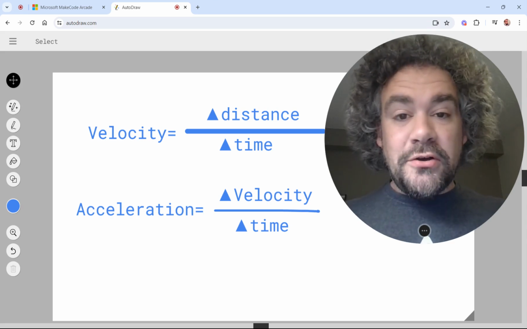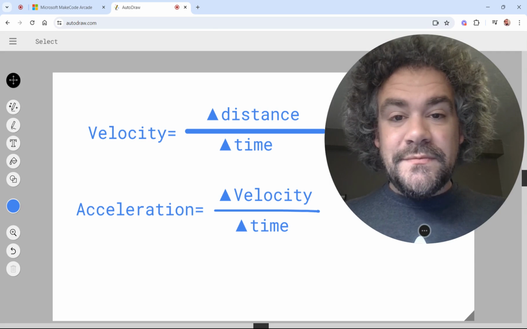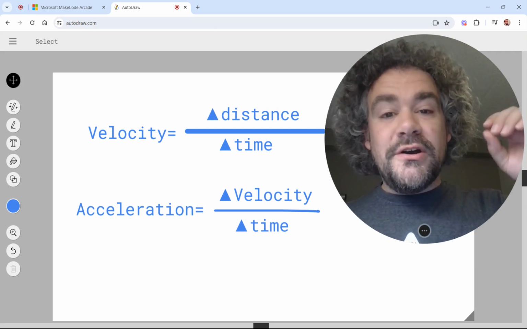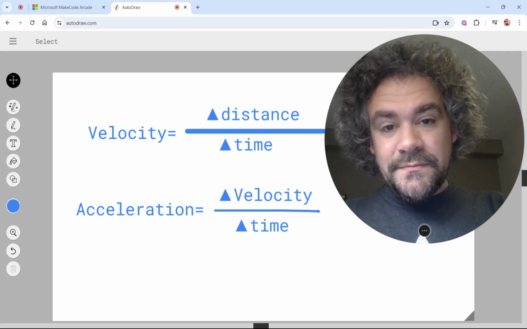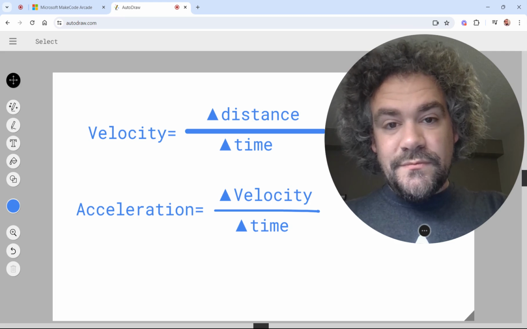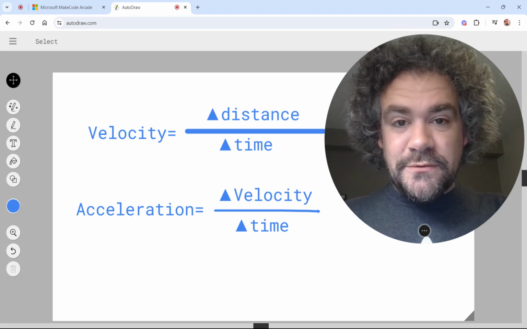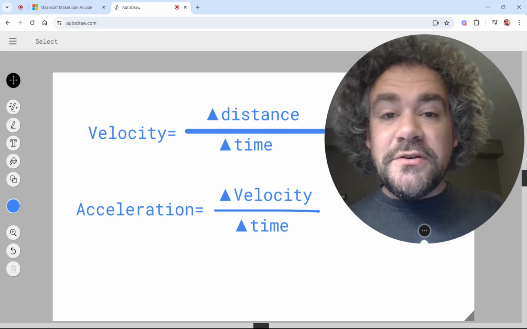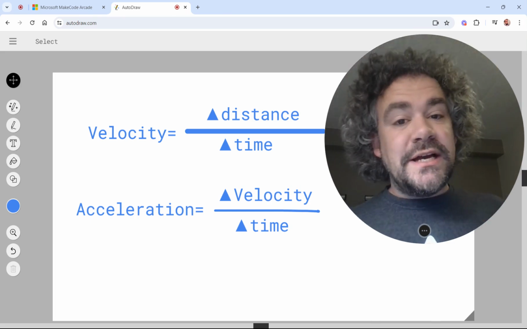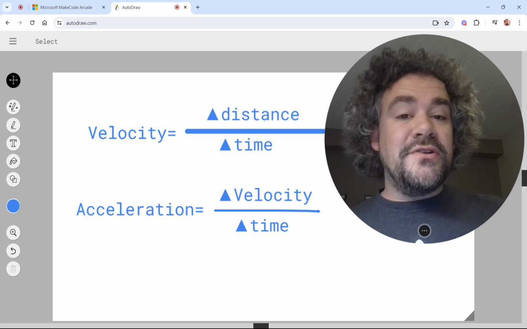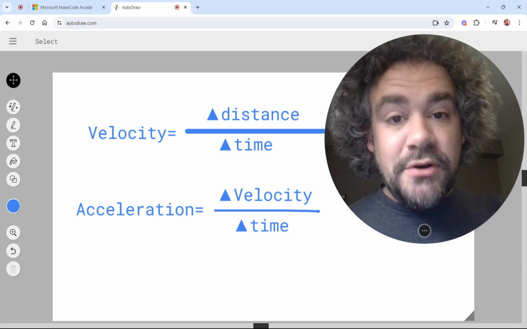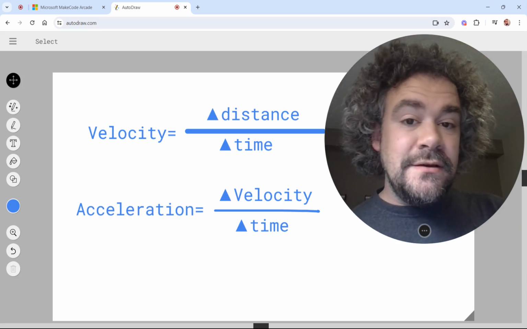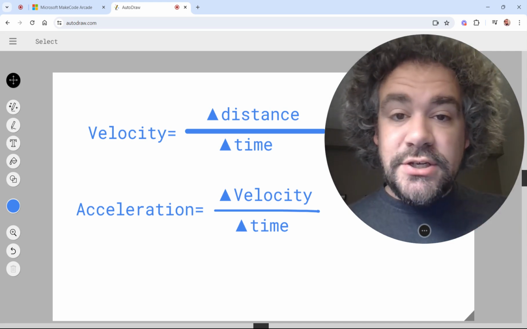When an object falls, how hard does it hit the floor? Well, you need more information, don't you? Because if an object falls only a short distance, it's not going to hit the floor very hard. But if it falls a farther distance, it hits the floor very hard. Why is that? Because of acceleration.